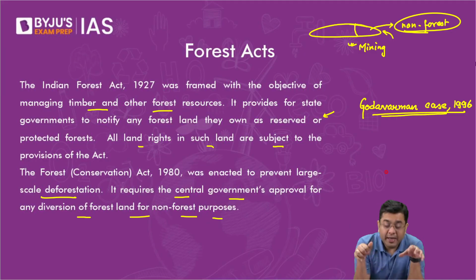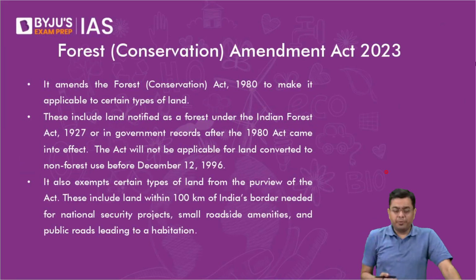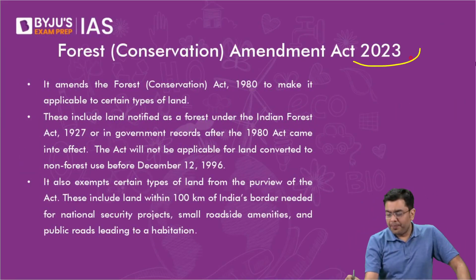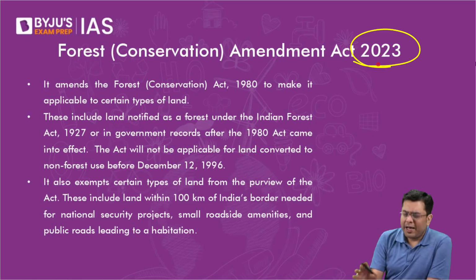If, let's suppose, in a forest you have certain habitations, and those habitations are not connected with each other, you have to build an infrastructure to connect them. Again, you cannot do that. Maybe it will involve cutting down of trees. So that is where the aspect of economy versus ecology again came to loggerheads. As a result of that, many of the illegal activities were also carried out. And that is why the amendment was brought into place in 2023, the amendment which was brought this year by the government.